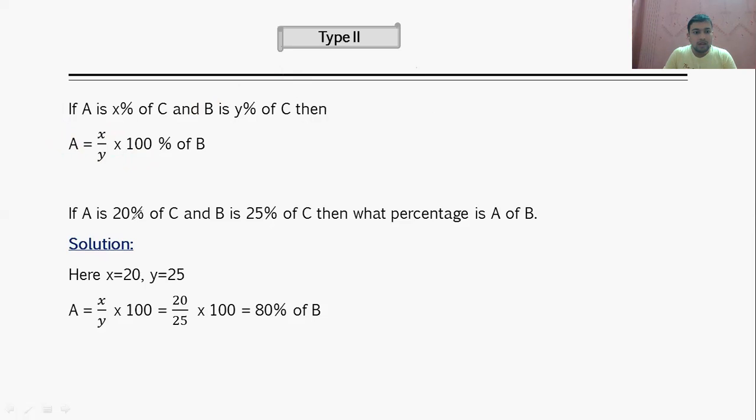Now, A is 20 percentage of C. B is 25 percentage of C. Then what percentage is A of B? What is X here? 20. What is Y here? 25. So how can you calculate? A is equal to X upon Y into 100, which is equal to 20 upon 25 into 100, which is equal to 80 percentage of B. That means A is 80 percentage of B. Okay, so basically we are comparing three things, A, B and C here. In type 1, we compared two things. In type number 2 problem, we are comparing three things. Okay.